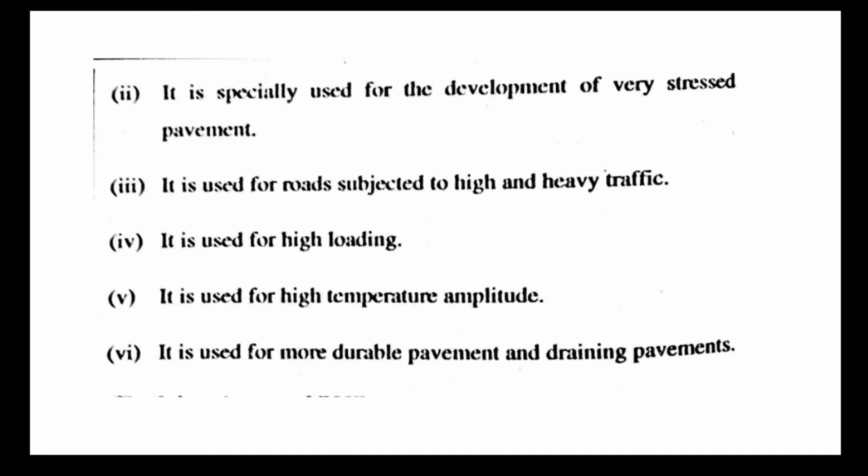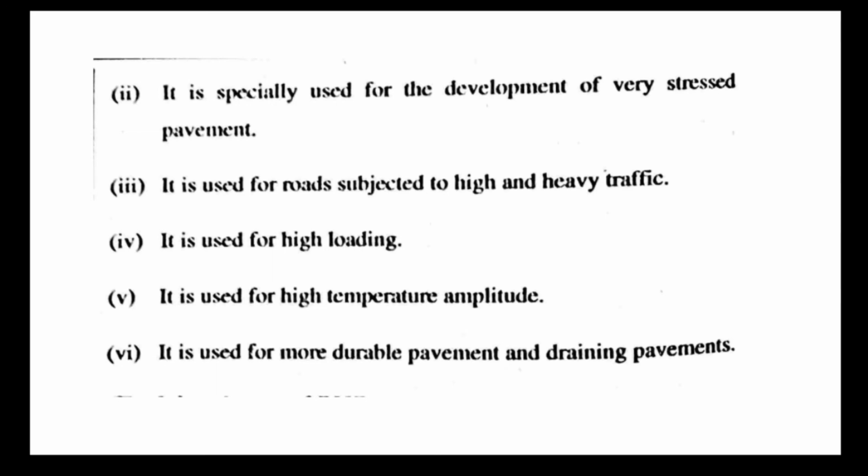That means wherever there is high traffic loading, whereas the strata available beneath is weak, in order to resist the loadings as well as the fatigue, and to provide better waterproofing quality, polymer modified bitumen can be used.